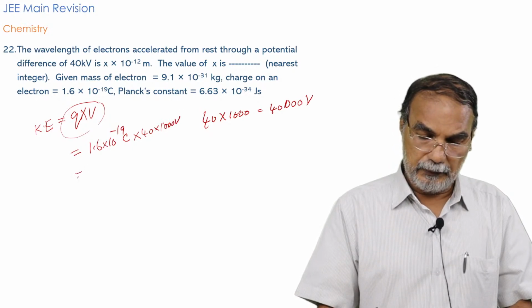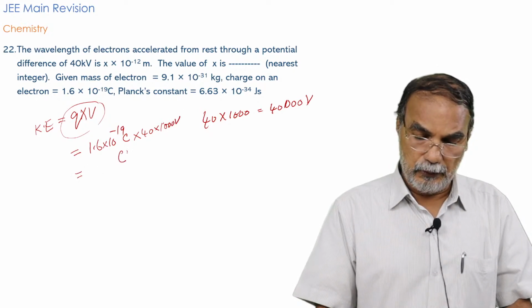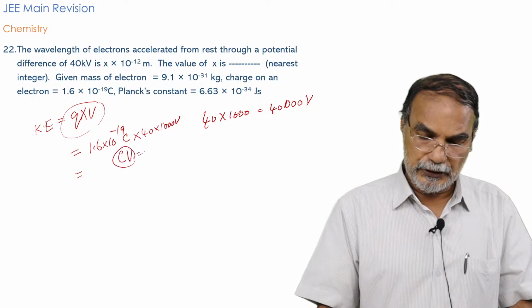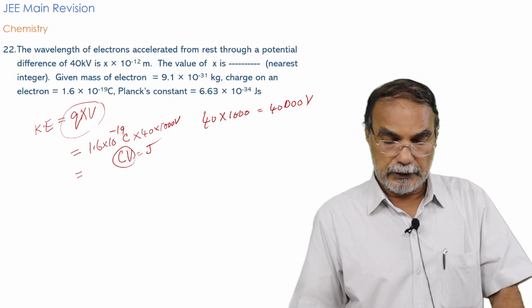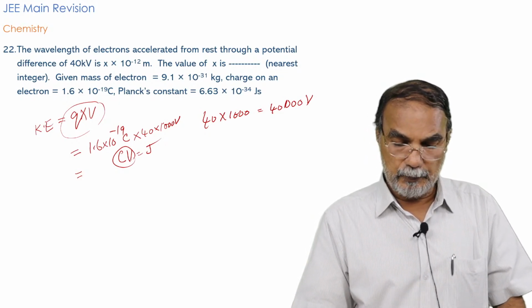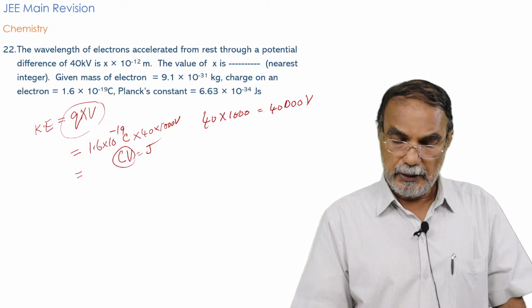This gives you the kinetic energy in coulomb volt, and coulomb volt is nothing but joule. So the kinetic energy in joule will be 1.6 into 10 raised to minus 19 into 40 into 1000.